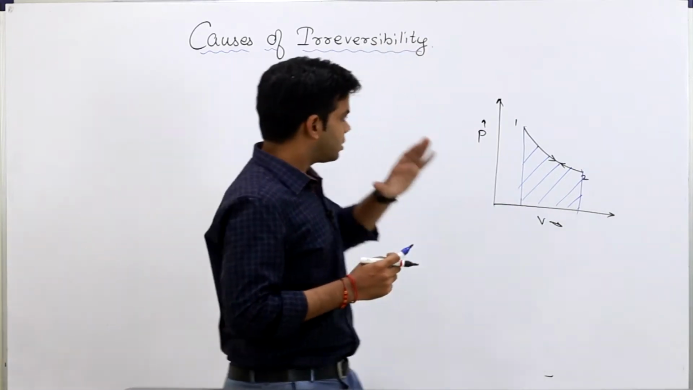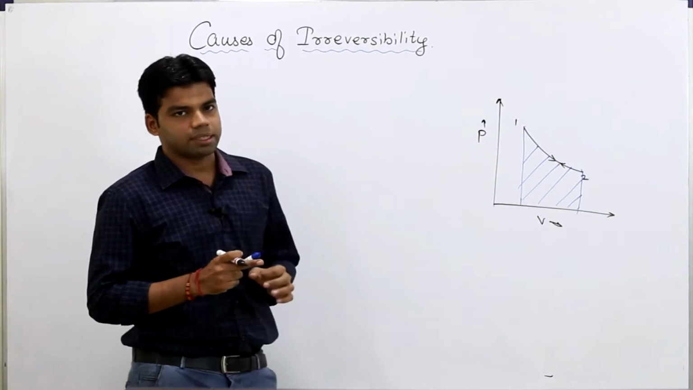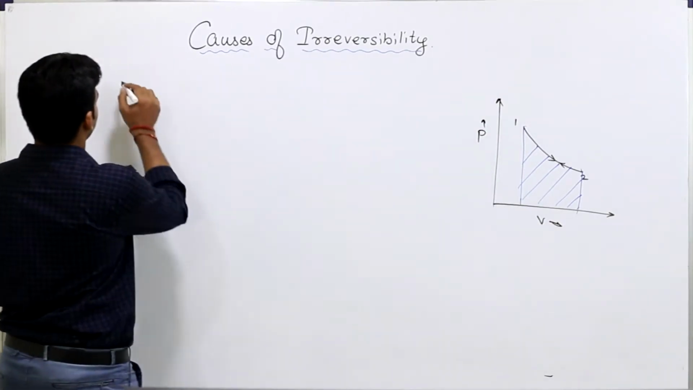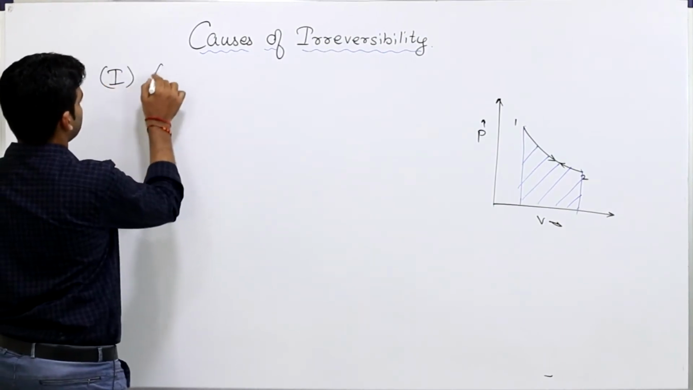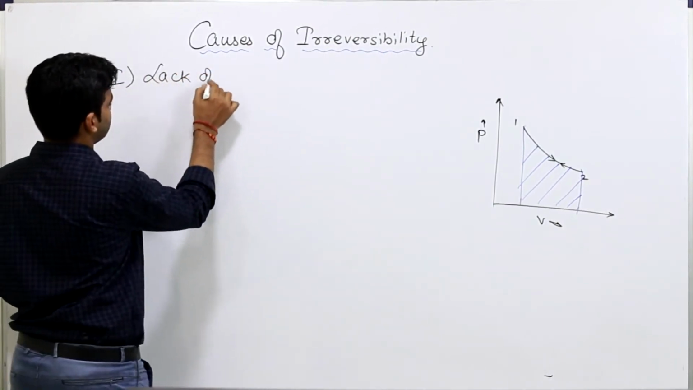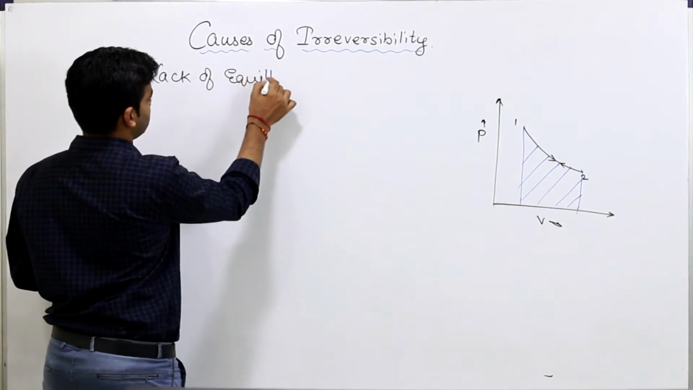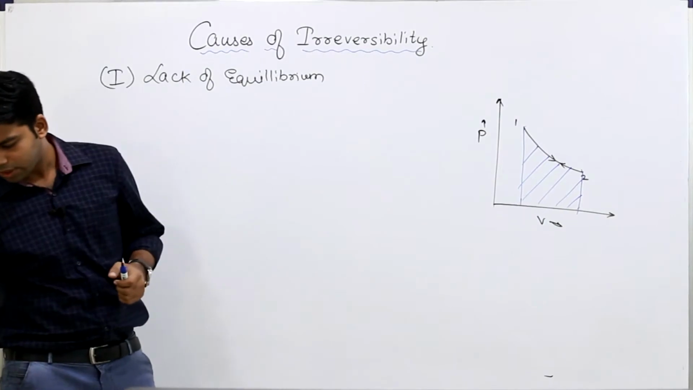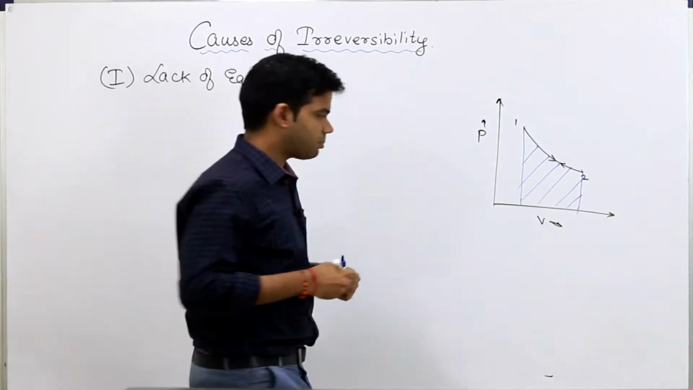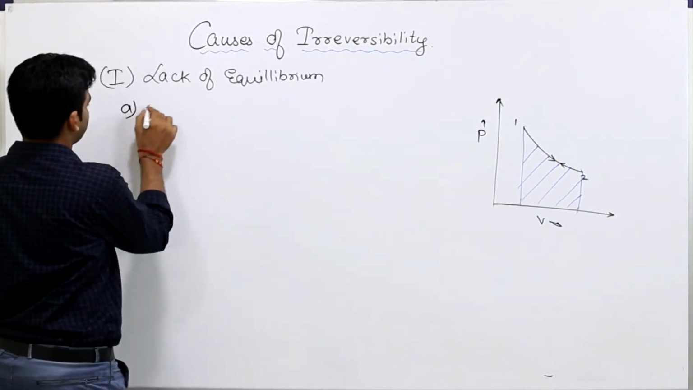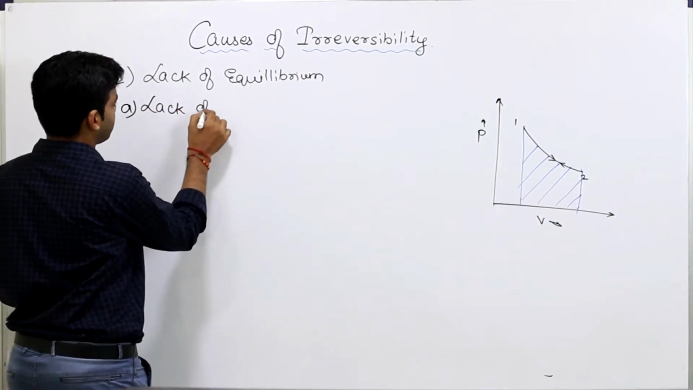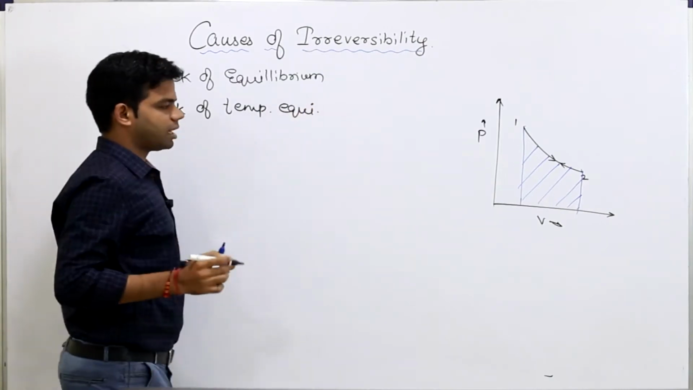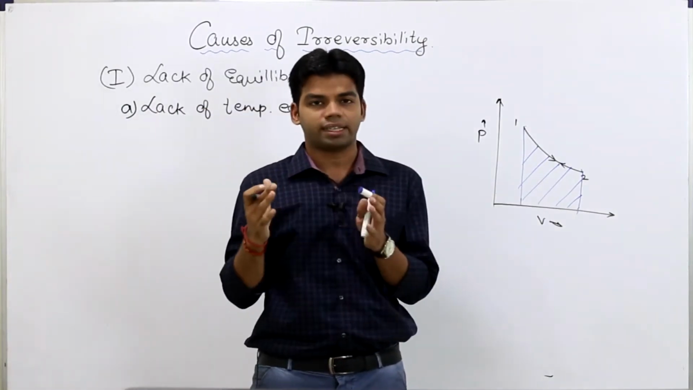Okay, now we will look into the causes of irreversibility. So the very first cause is the lack of equilibrium. Wherever there is lack of equilibrium, there is an irreversibility. I will give you one example. So the very first cause in this lack of equilibrium is lack of temperature equilibrium, that means whenever the heat is transferred through a finite temperature difference.